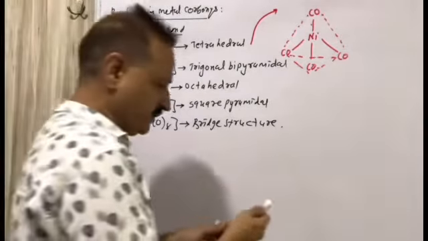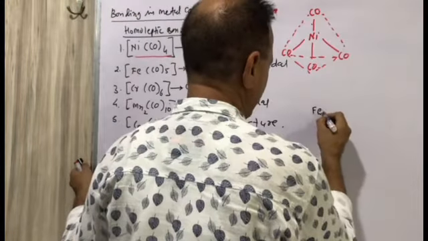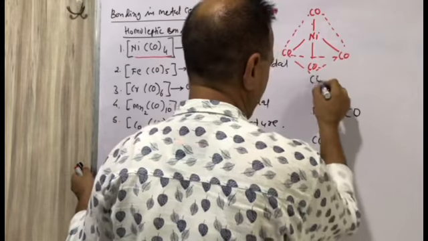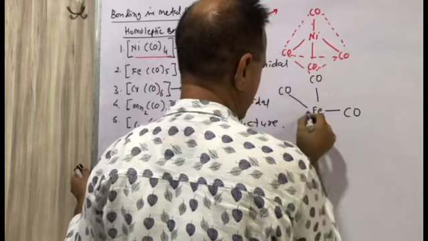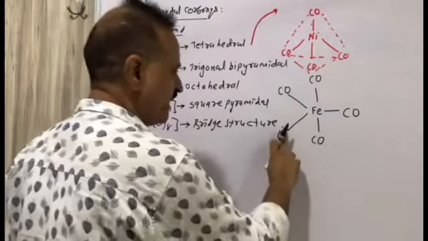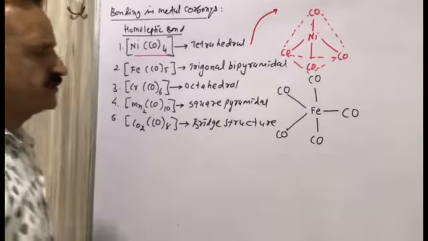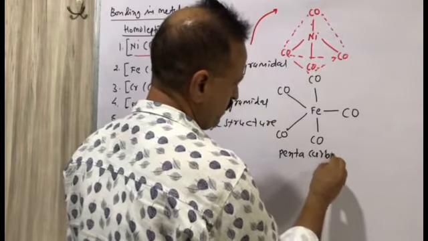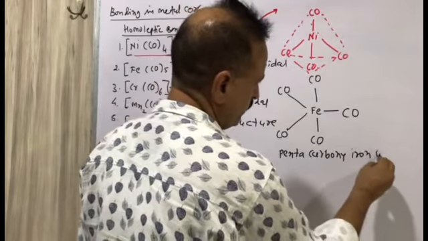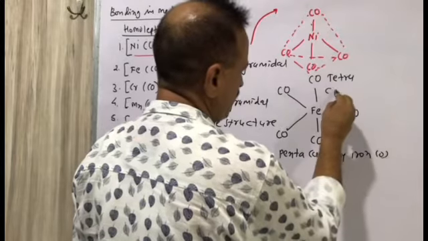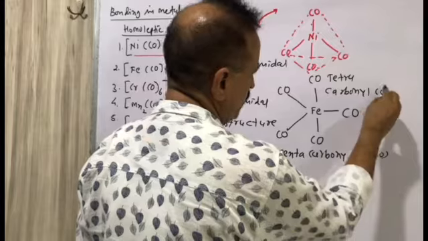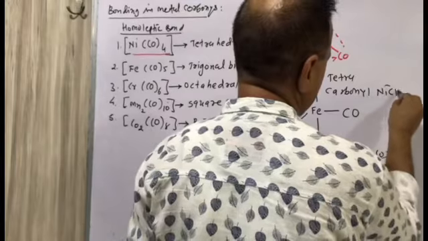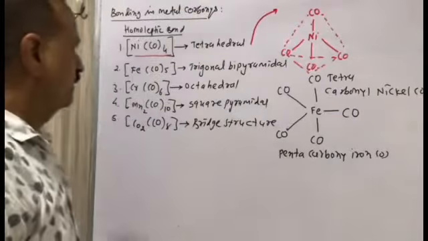Pentacarbonyl iron. The structure of pentacarbonyl iron, Fe(CO)5. This is pentacarbonyl iron 0. Tetracarbonyl nickel 0.